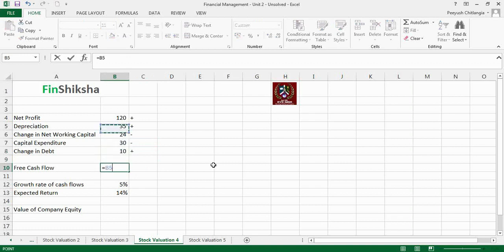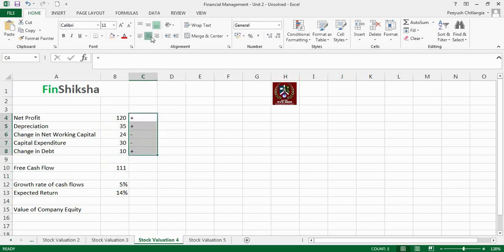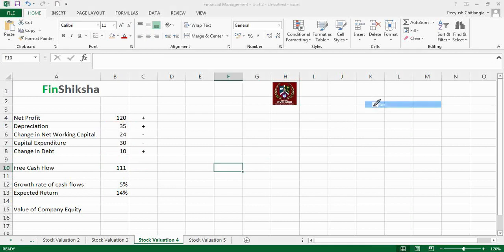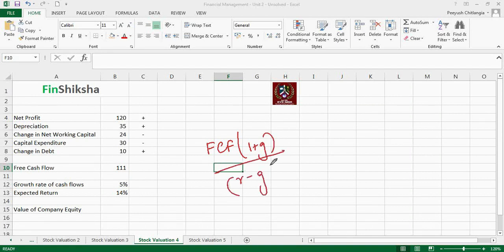So let's do that. 120 plus 35 minus 24 minus 30 plus 10 is going to give me my free cash flow, right? That is the free cash flow to the firm that we have, free cash flow to the equity holders that we have calculated. Now, what is the formula? We just replace dividend by free cash flow. So we will take free cash flow into 1 plus growth rate divided by R minus G. That's the formula that we have to use.